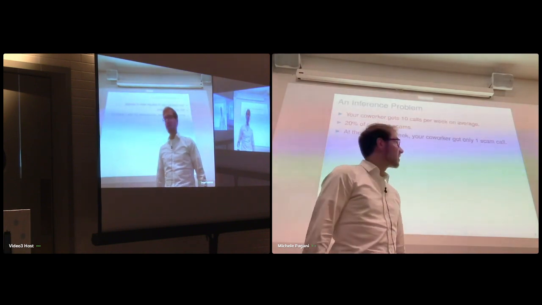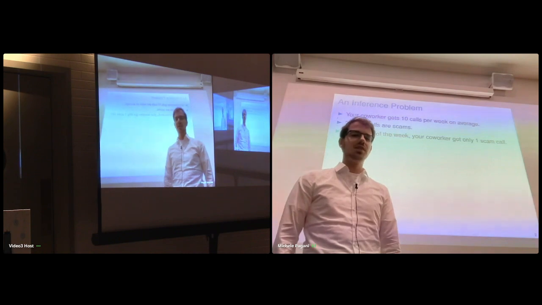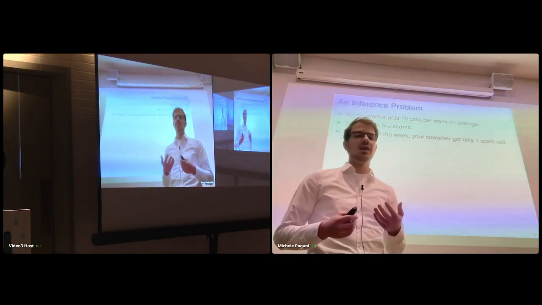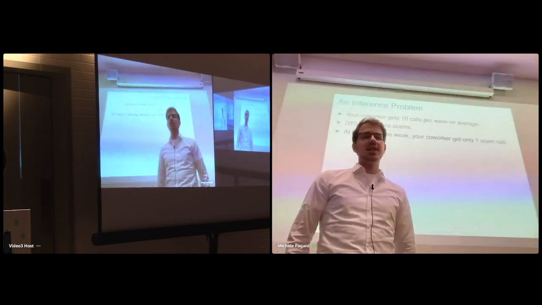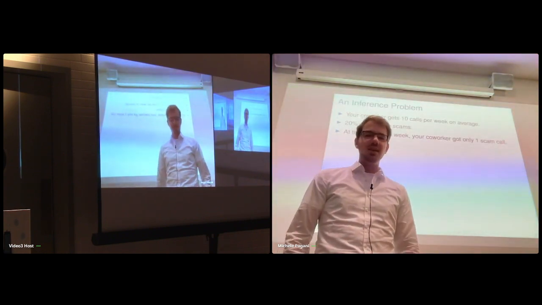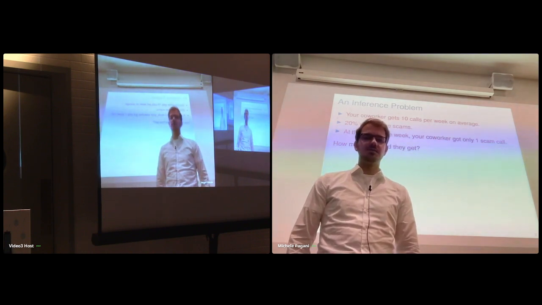Okay, let's start with a motivating example. Suppose your coworker gets 10 calls per week on average, and 20% of those calls are scams. And at the end of the week, your coworker is surprised that they only got 1 scam call. And the question is, what is the posterior distribution for the number of calls?